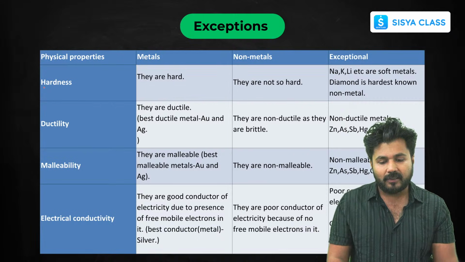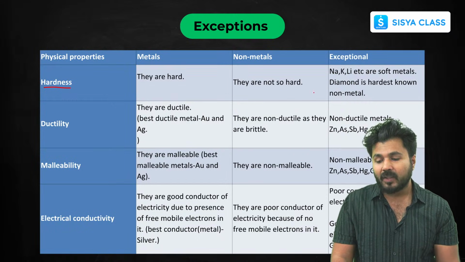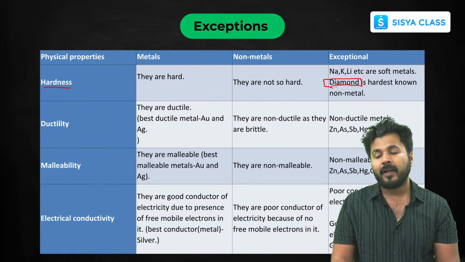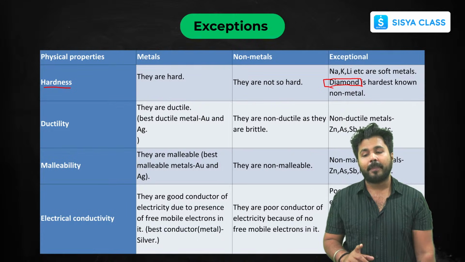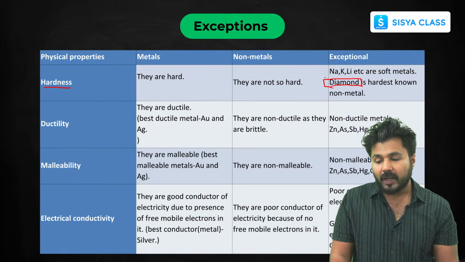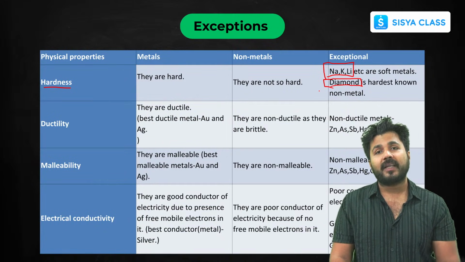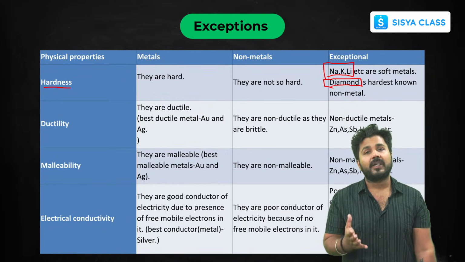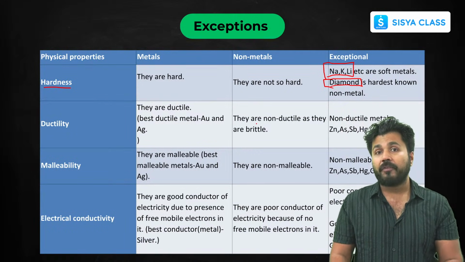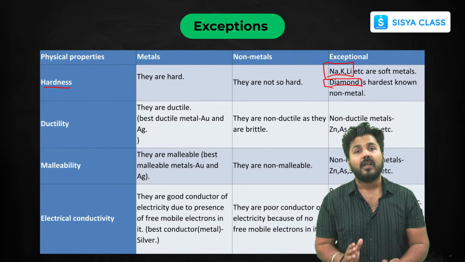So in hardness, you know metals are hard, non-metals are not so hard. But there is an exception in non-metals, and that is again the allotrope of carbon, and that is diamond. So diamond is a non-metal that is your hardest non-metal. In metals also there are some exceptions: some very reactive metals like sodium, potassium and lithium are so soft that you can cut them with a knife. So these are soft metals. Now we will be having questions related to this. Questions have been asked related to these exceptions in the last few years.